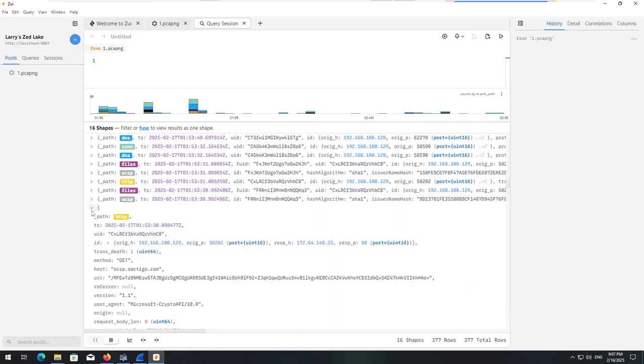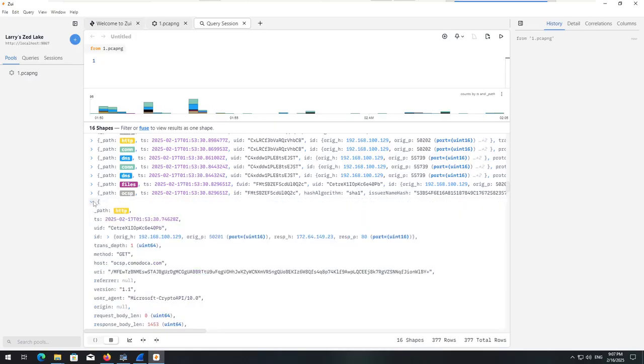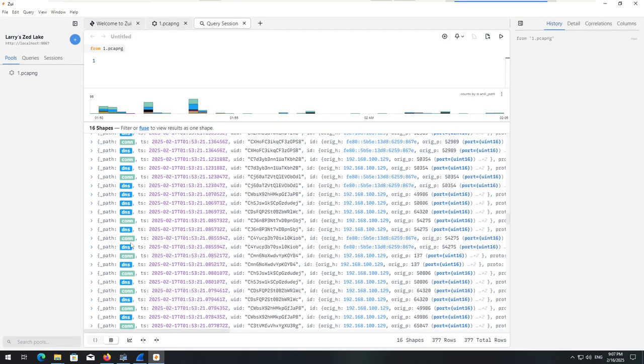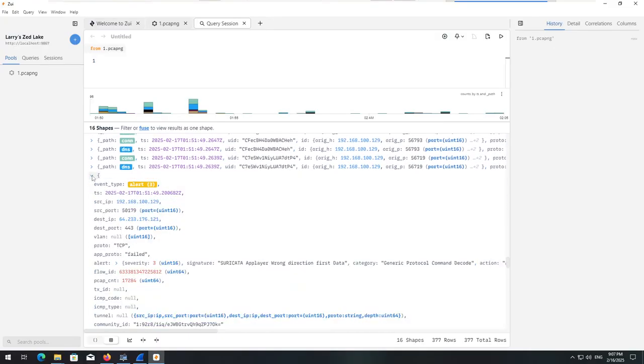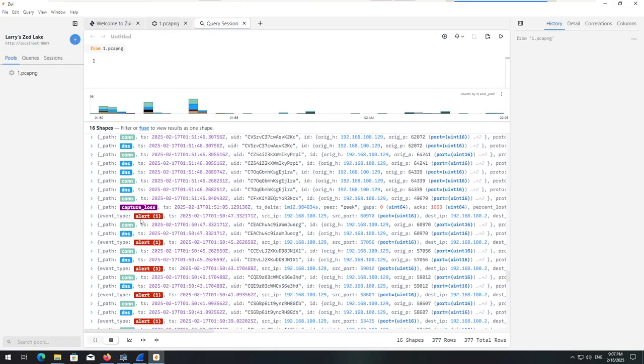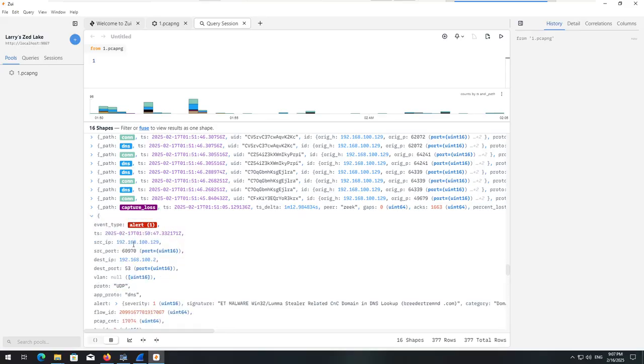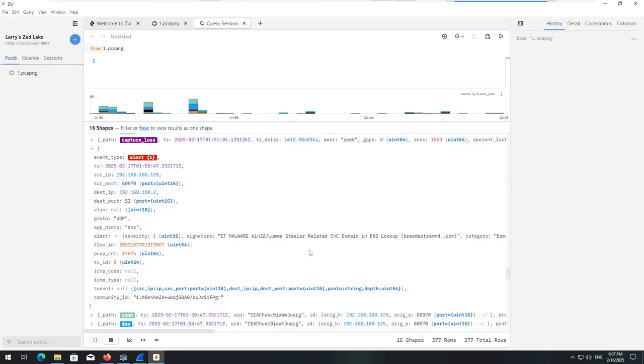Another certificate authority with Sectigo. Okay, I won't look at all of these either. That's just wasting time. And even more sus. Oh, whoa! So it's done a lot to hide its presence on the device. But we may have finally come in contact with something that's finally giving up the ghost. We click on Alert 1. Luma Stealer related CNC domain and DNS lookup.